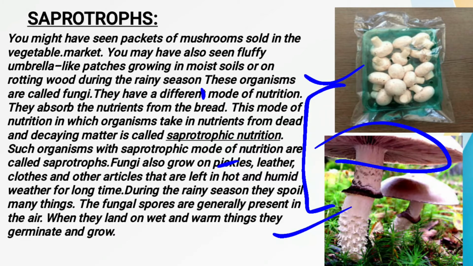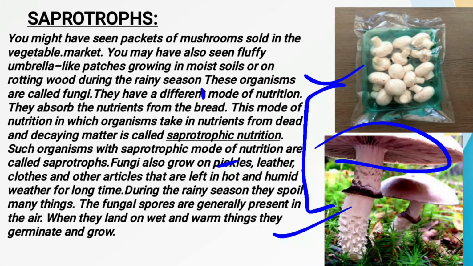And mostly in the rainy season, when they grow on any particular food or any other things, they spoil those things also. Now see how this fungi grows on different food items, different clothes, etc. In the environment, or you can say in the air, some fungal spores are always present.